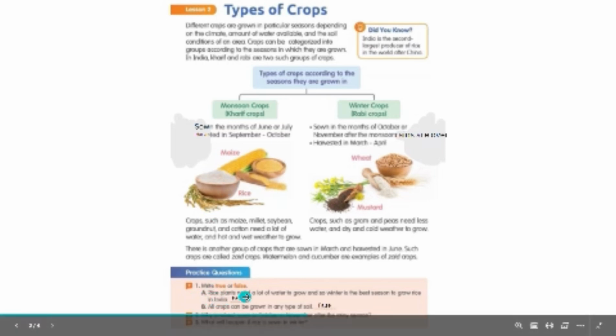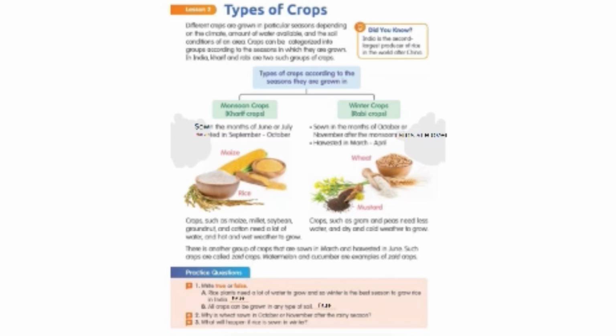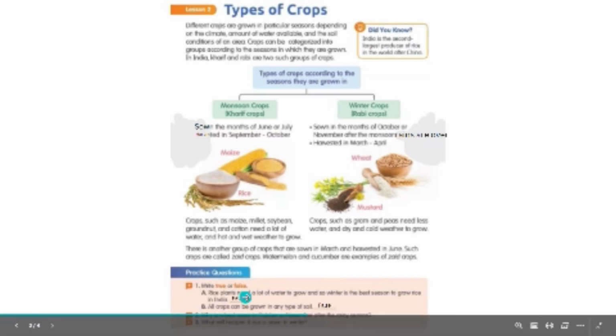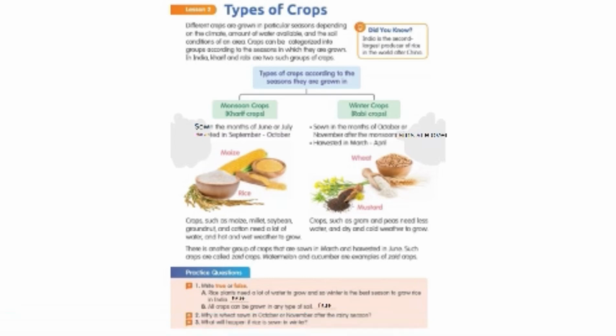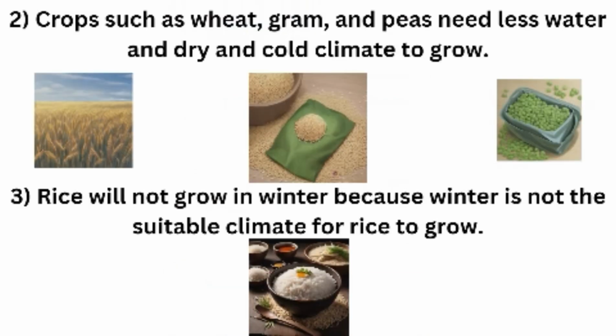Practice questions. Write true or false. A. Rice plants need a lot of water to grow, and so winter is the best season to grow rice in India. Answer: false. B. All crops can be grown in any type of soil. Answer: false. Question 2. Why is wheat sown in October or November after the rainy season?